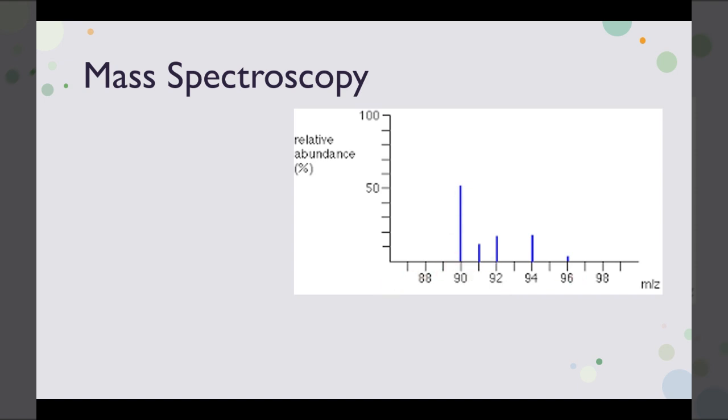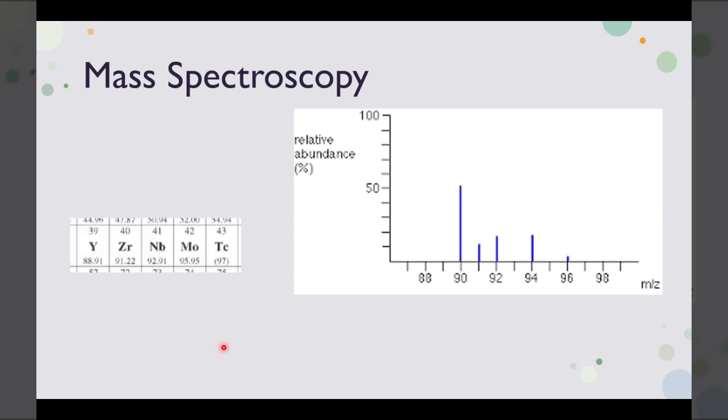So we can see that the average atomic mass must be between 90 and 96 AMU for this element. And it will probably be a lot closer to 90 because over 50% of the isotopes have a mass of 90. So maybe the average would be somewhere between 90 and 92, if we take into account that a few isotopes have a mass of 96, a few percent have a mass of 94, but most have a mass underneath 92.